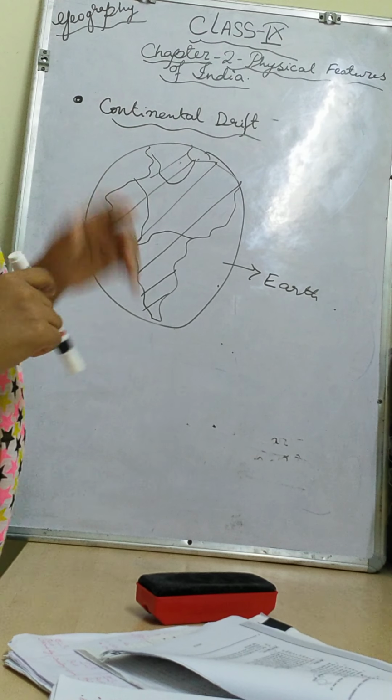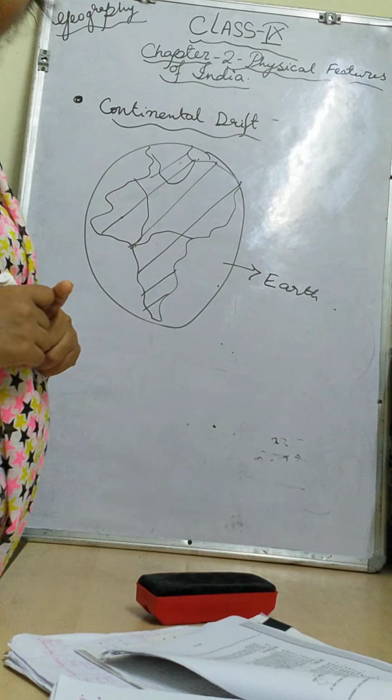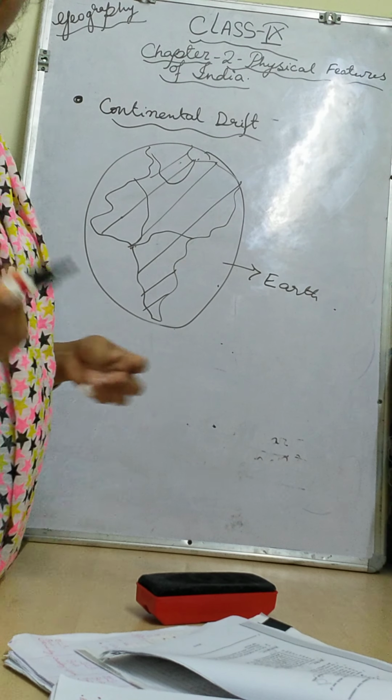He put forward this theory, and he also said that it is due to plate movements.